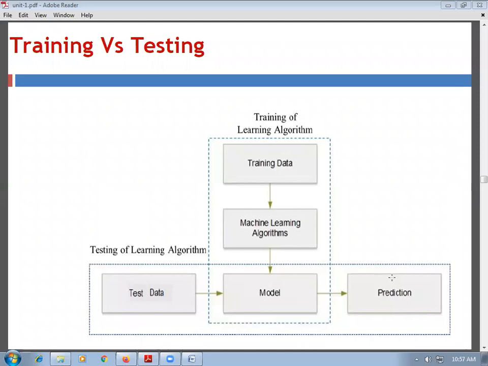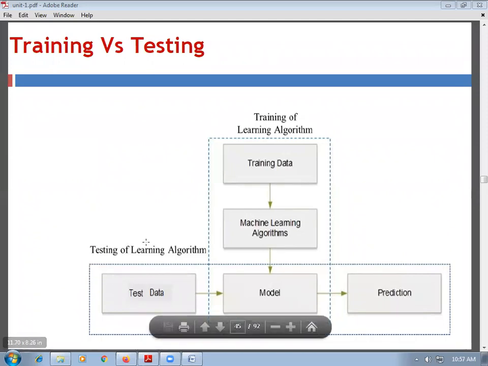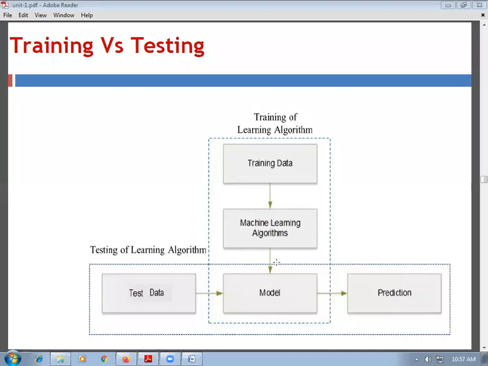So hello everyone. In the last lecture, we have seen training versus testing as well as cross validation. For any machine learning algorithm, there are two phases: the training phase and the testing phase. For the training phase, the input is training data, and that input is provided to the machine learning algorithm, which along with the training data will prepare the machine learning model. That will be the input for the second phase, that is, the testing phase.